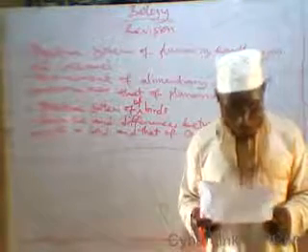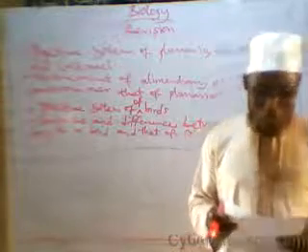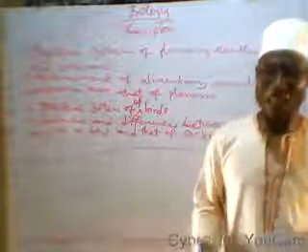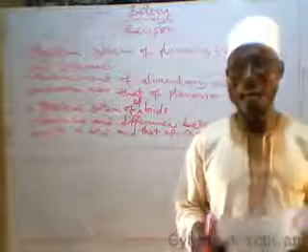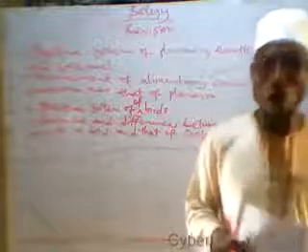Now, another thing that we discussed in the last term is respiration in lower organisms. Under respiration in lower organisms, we discussed the phases of respiration. We have direct respiration and indirect respiration. Direct or external respiration means the exchange of gases between the respiratory organ of an organism and its environment.